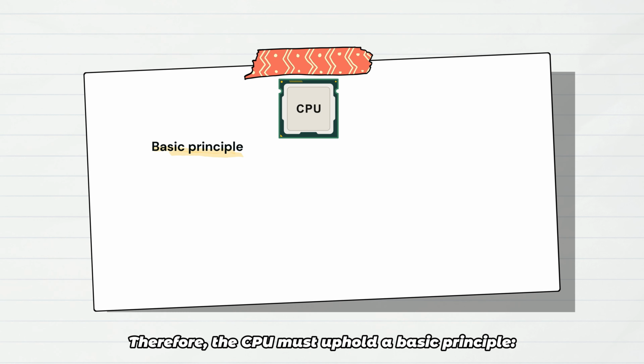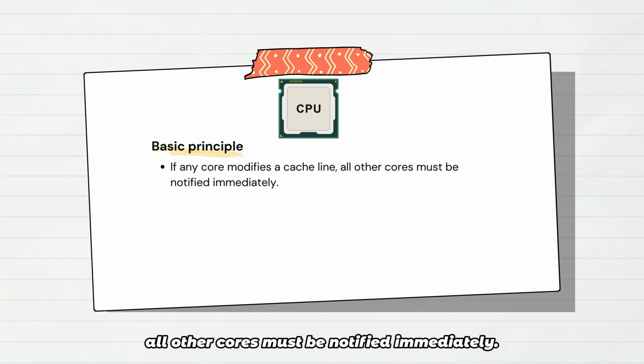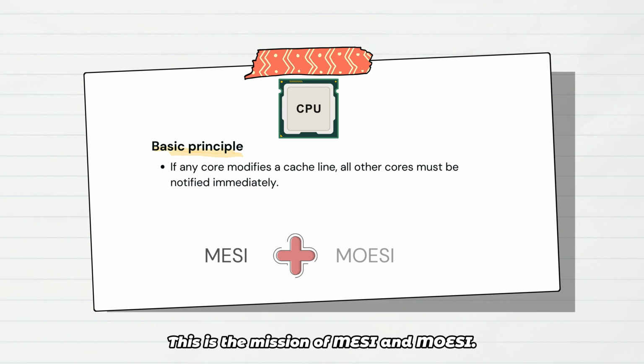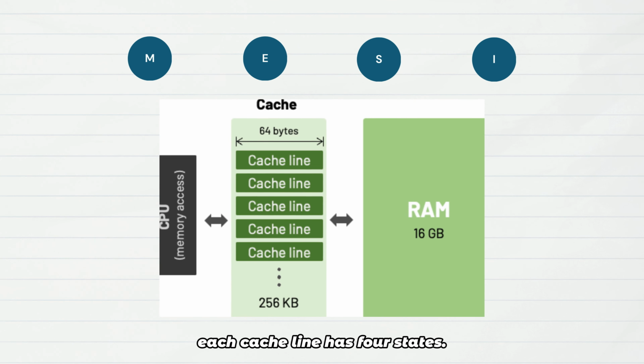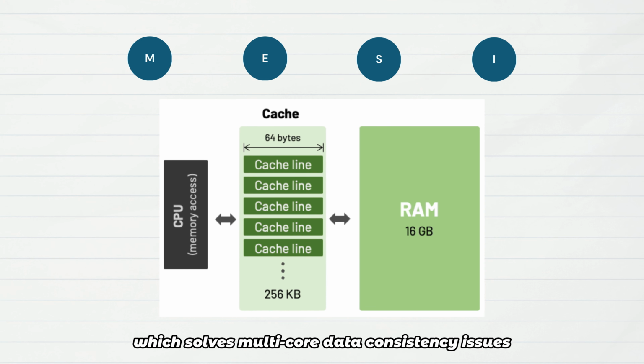Therefore, the CPU must uphold a basic principle. If any core modifies a cache line, all other cores must be notified immediately. This is the mission of MESI and MOESI. In modern CPUs, each cache line has 4 states. This is the core of the MESI protocol, which solves multi-core data consistency issues through state transitions and a bus snooping mechanism.